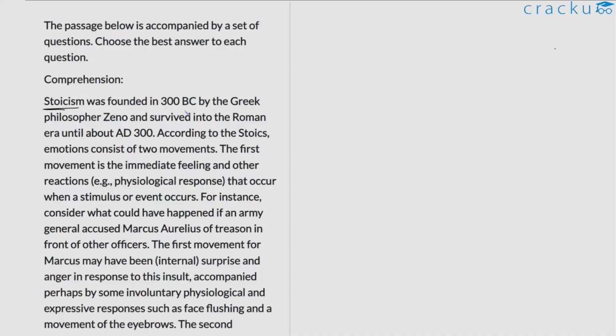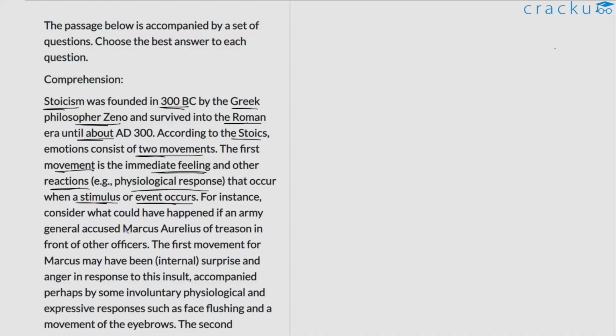Stoicism was founded in 300 BC by the Greek philosopher Zeno and survived into the Roman era until about 300 AD. According to the Stoics, emotions consist of 2 movements. The first movement is the immediate feeling and other reactions, for example physiological responses, that occur when a stimulus or event occurs.